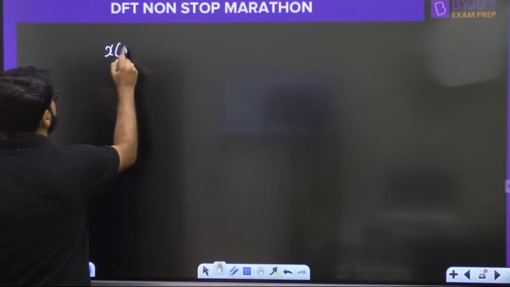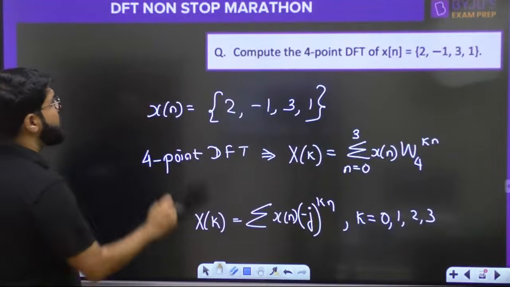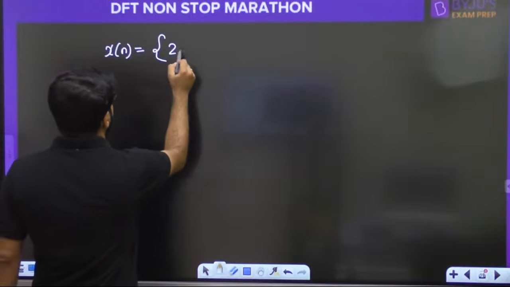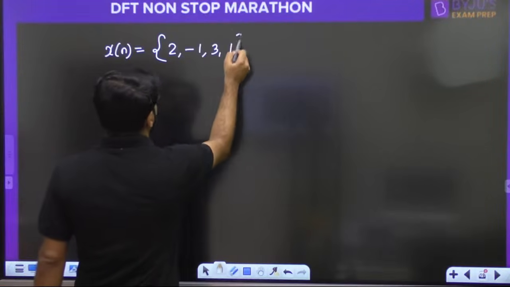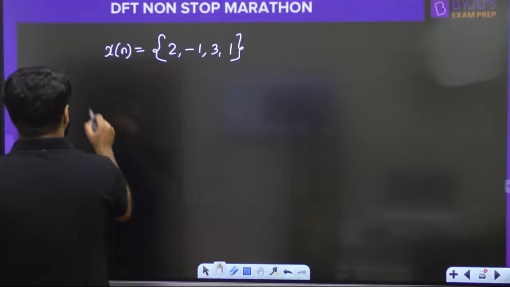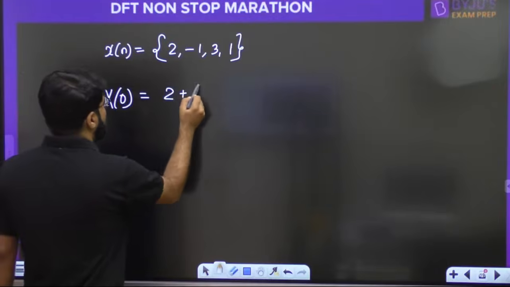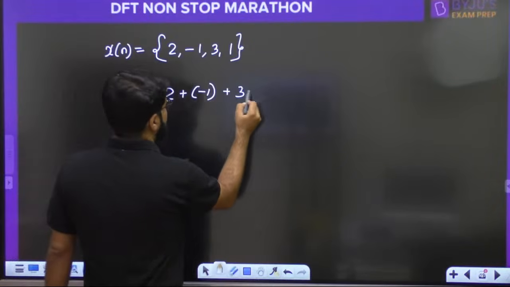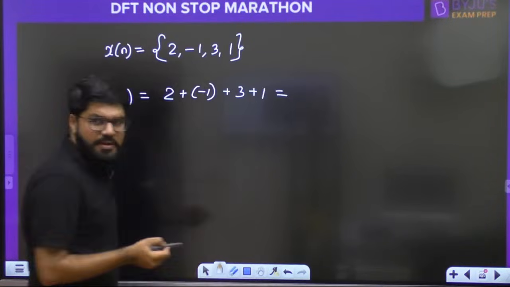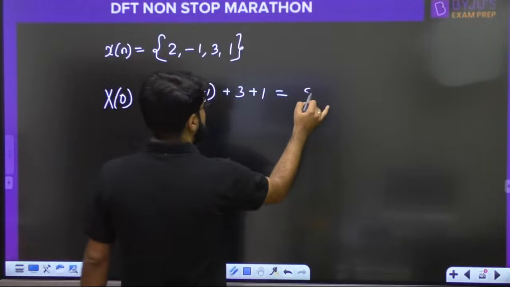So what is the question given to me? What was the question? 2, minus 1, 3 and 1. Okay. What is the DFT? So what is x of 0? 2 plus minus 1 plus 3 plus 1. This is very simple, na? So how much is it? Minus 1 cancels, 2 plus 3 is 5.